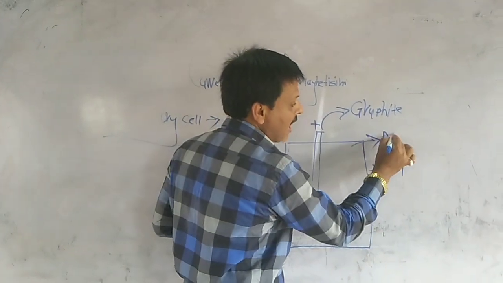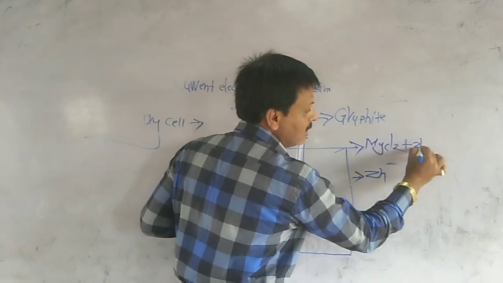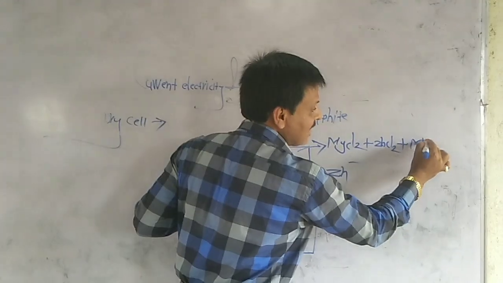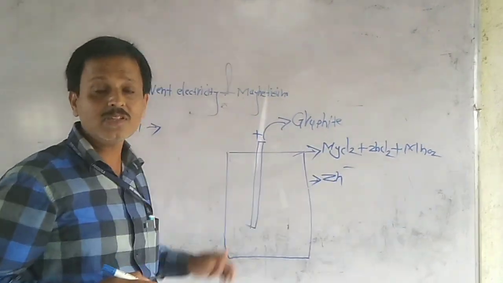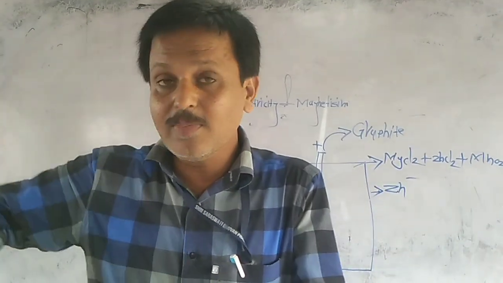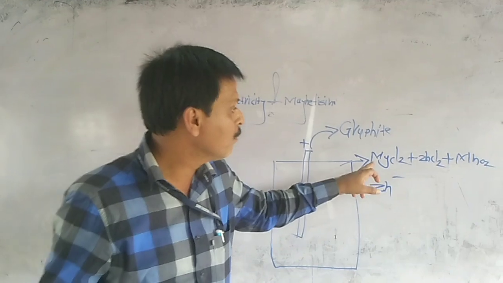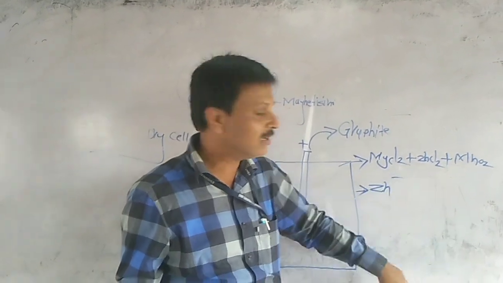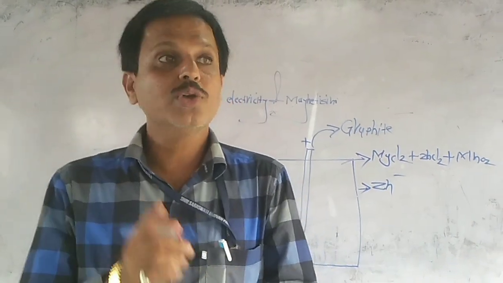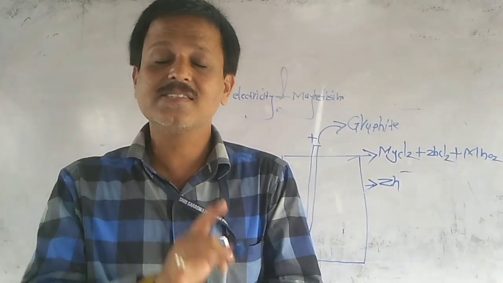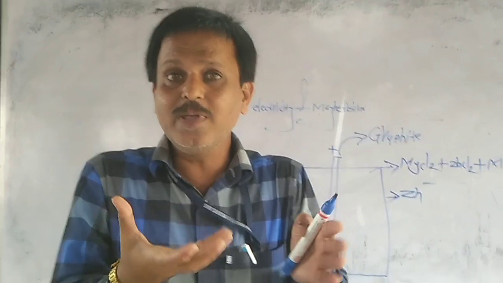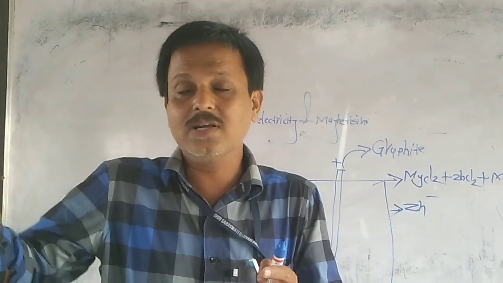How is it made? It can be made from magnesium chloride, MgCl2, zinc chloride, ZnCl2, plus another, which is known as manganese dioxide. These chemicals are mixed with each other in between the zinc metal and graphite. Certain types of mixture get together as a pulpy paste, which is pasted in between zinc and carbon.